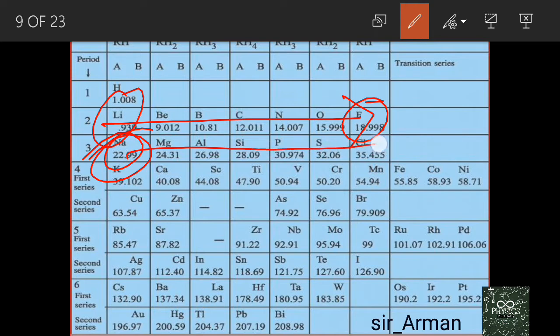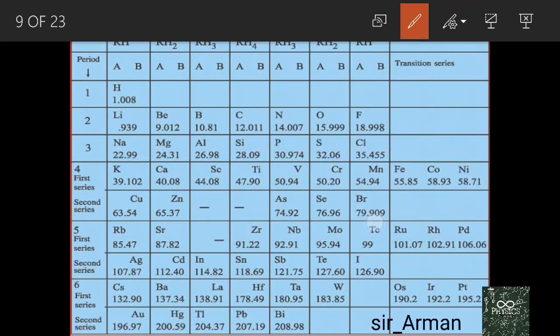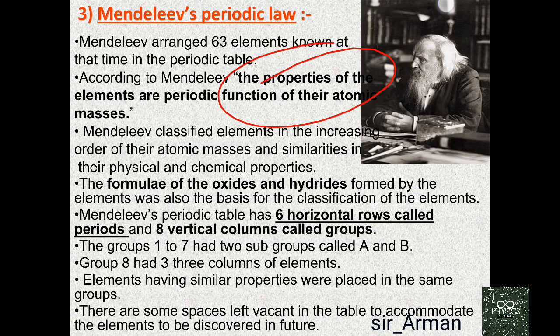Again, moving on, he observed that the properties of potassium are similar to sodium. So after a certain interval the properties of the elements start repeating, and that is called periodic. Periodic means repetition of a certain thing at a fixed time interval.